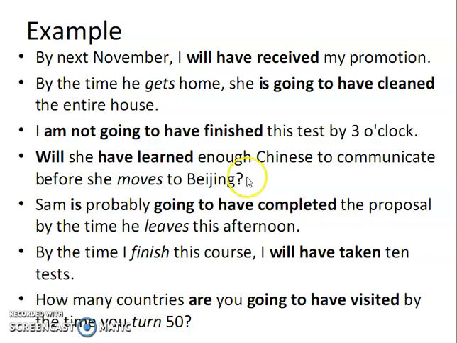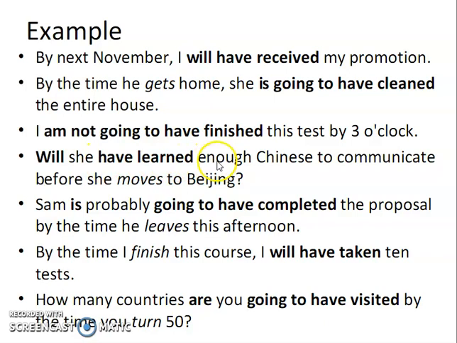For example, these are some of the examples given here. The first example is, by next November I will have received my promotion. By the time he gets home, she is going to have cleaned the entire house. I am not going to have finished this test by 3 o'clock. Now in this sentence not is used, so we are going to count it as a negative sentence.